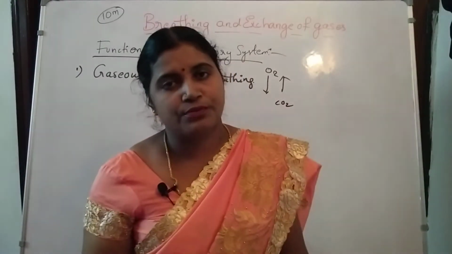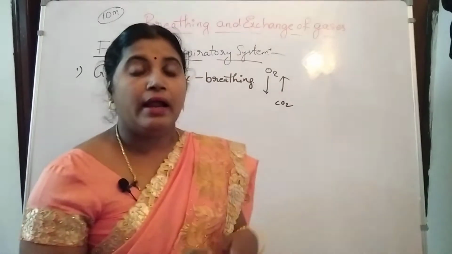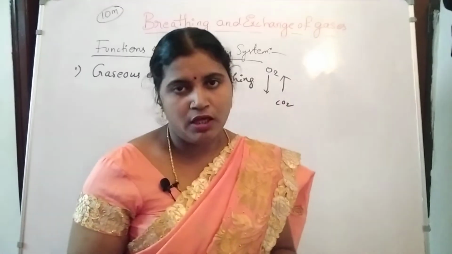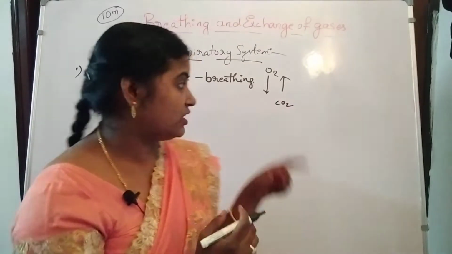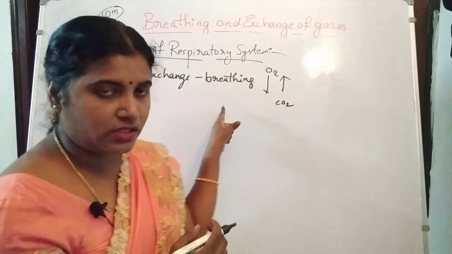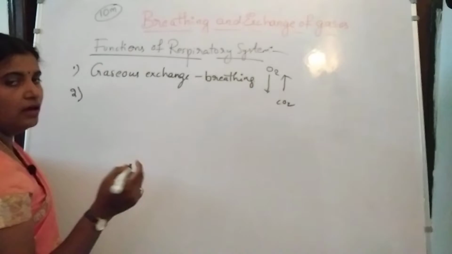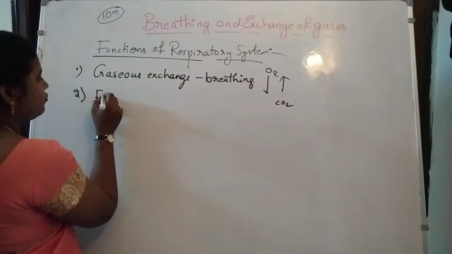During the inhalation process, our body is going to take oxygen inside the body, and during the exhalation process, carbon dioxide is going to be released out of the body. Okay, so inspiration and expiration take place in the breathing process. That is the main function, and then it is responsible for the filtration of the air.